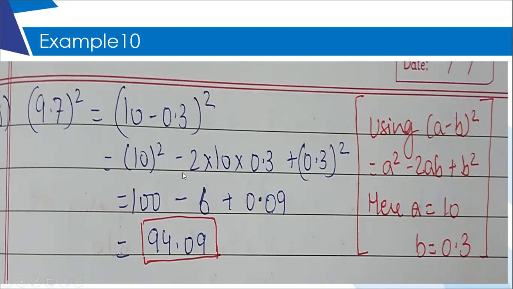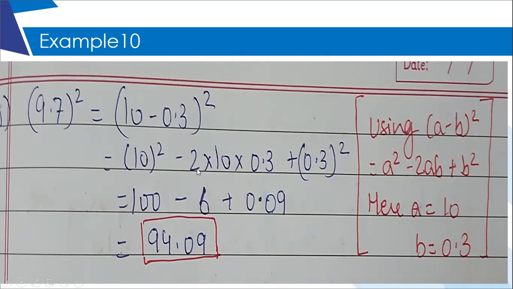Yes, ma'am. So here again I have used this identity. Here a is 10 and b is 0.3. You place it in the spread. You will get 10 square minus 2 into 10 into 0.3 plus 0.3 whole square. After that, 10 square is 100.